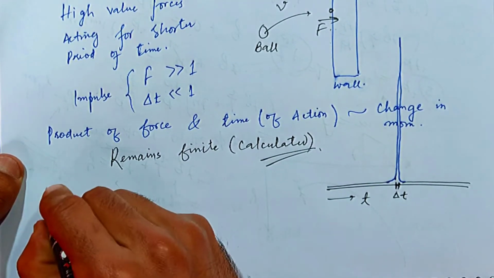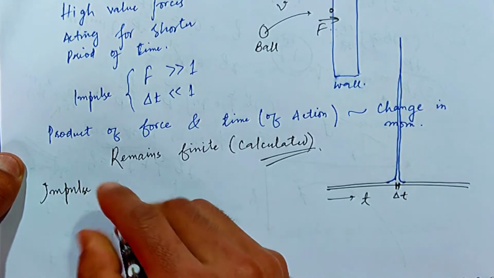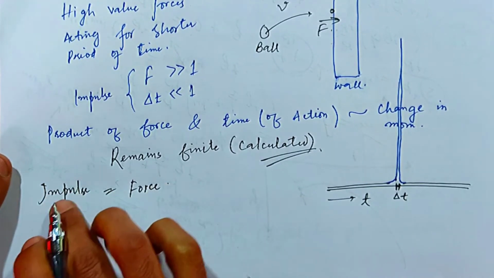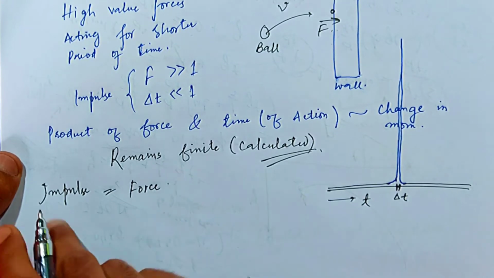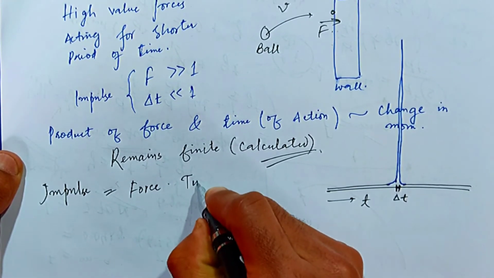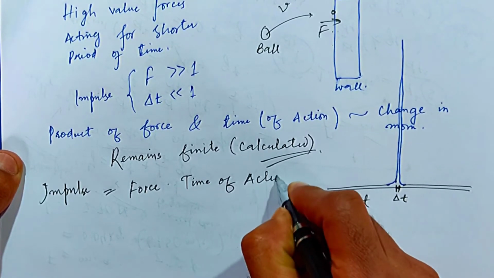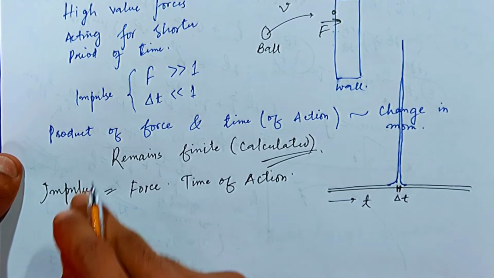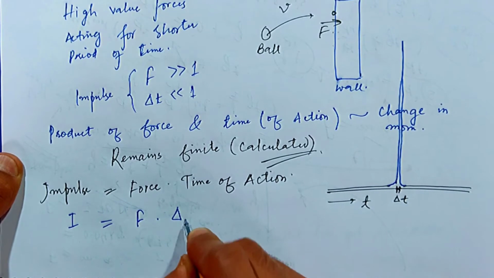I have told you this is the impulse. Impulse is equal to the force multiplied by the time of action. So the impulse, represented by I, is equal to the force multiplied by the time of action.